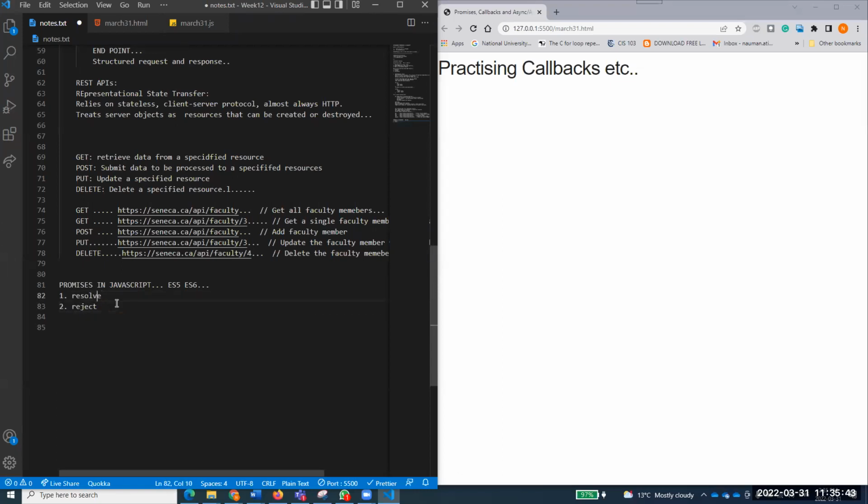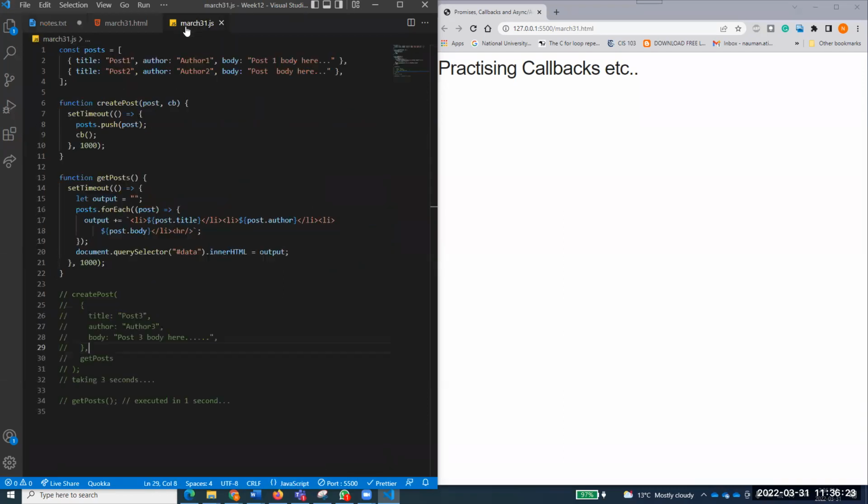If you compare it with a real life promise, resolve means fulfilling the promise, and reject means not fulfilling it. If someone fulfills the promise, in JavaScript you say the promise was resolved. And if someone does not fulfill the promise, you say it was rejected. You know what I mean? It would be called rejected.